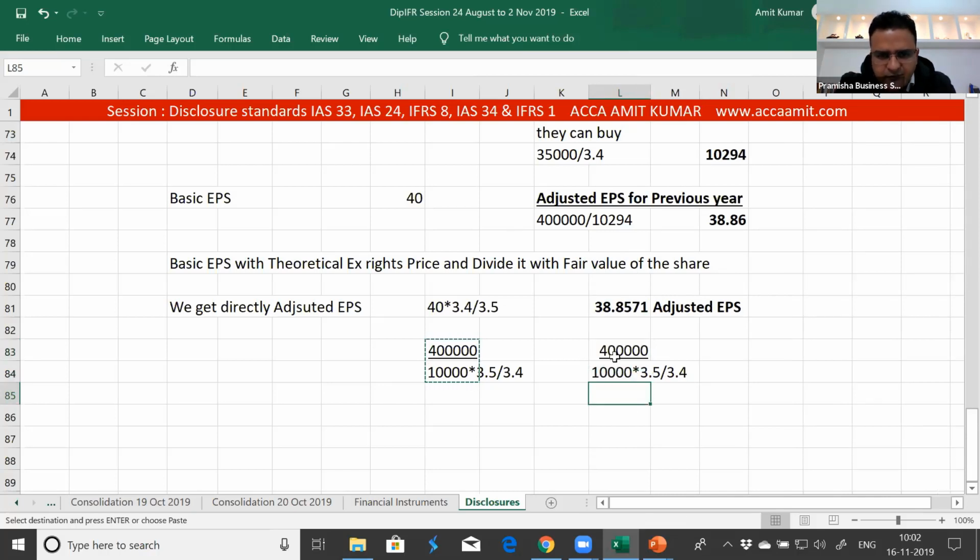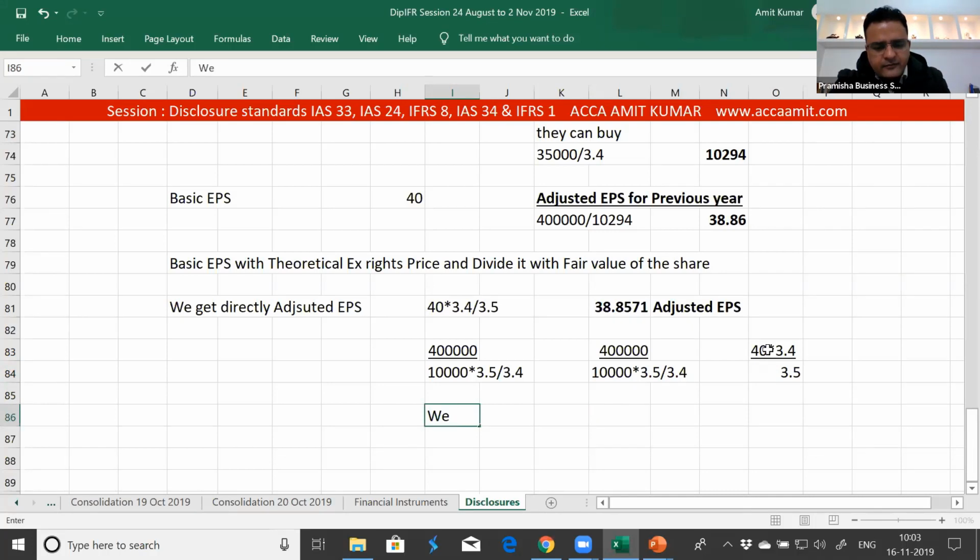This results in 40 into 3.4 divided by 3.5. Am I right? And we can get the adjusted EPS directly. That is equivalent. So mathematics, I again repeat, is a choice.